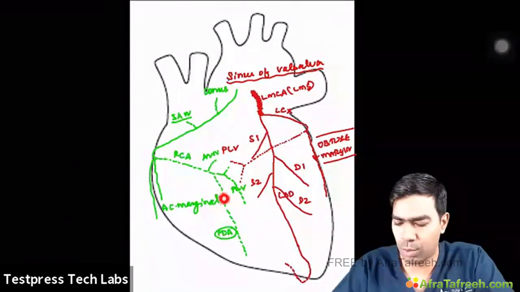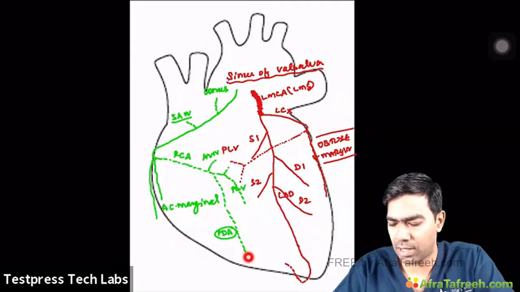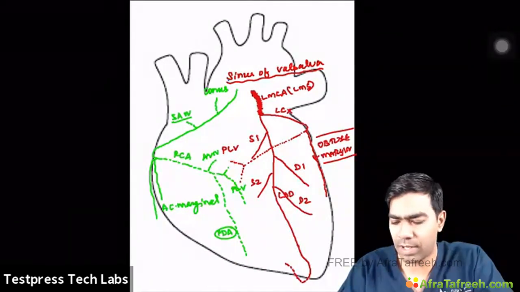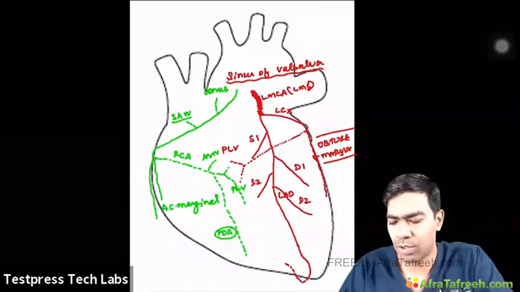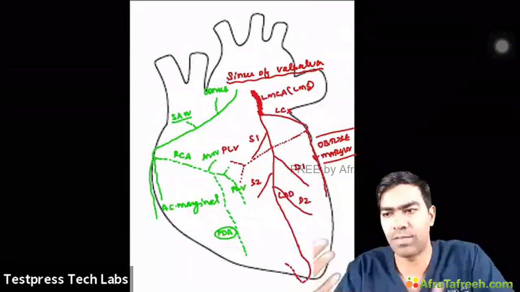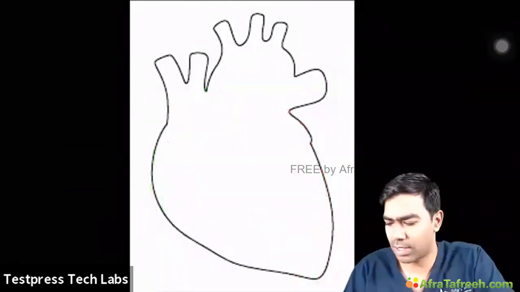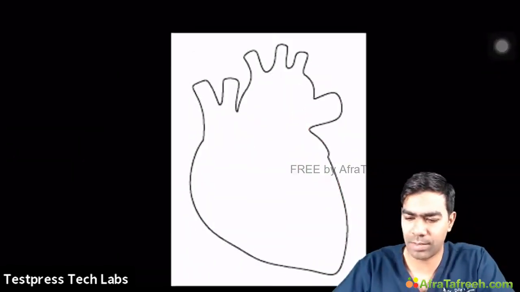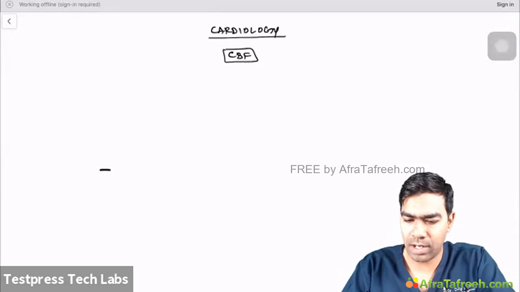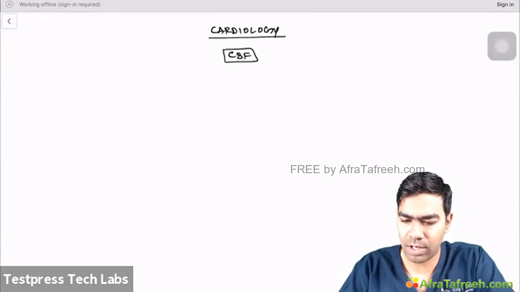And the majority of the posterior wall and inferior wall, almost all of the inferior wall, is supplied by the posterior descending artery only. And these posterior left ventricular branches are going to anastomose with the left coronary circulation, with the left circumflex to be precise, to produce a major anastomotic site for the LCA versus the RCA. So this is the anatomy that we have been discussing till now. Let us move on and see what we have learned.